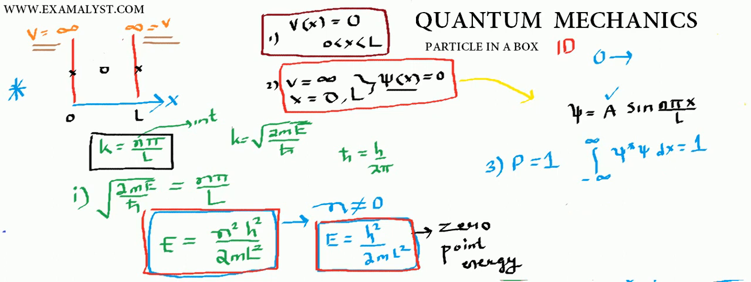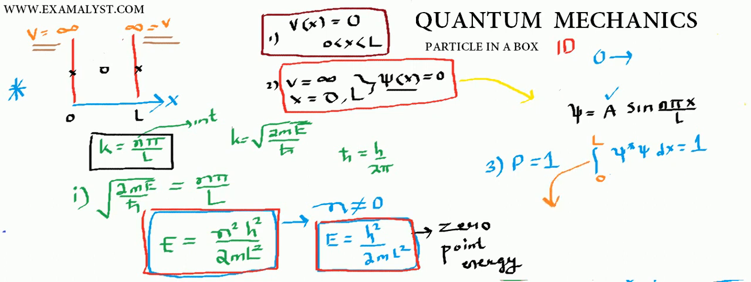In this case, we don't have space from minus infinity to infinity. We are dealing only with from 0 to L. So what do we do? Instead of writing the entire space from minus infinity to infinity, because we have to do nothing with that, our particle is confined between 0 and L. So obviously the limit is from 0 to L. This is the constraint that we will put on the wave function.